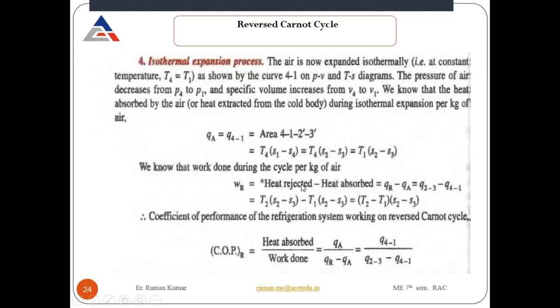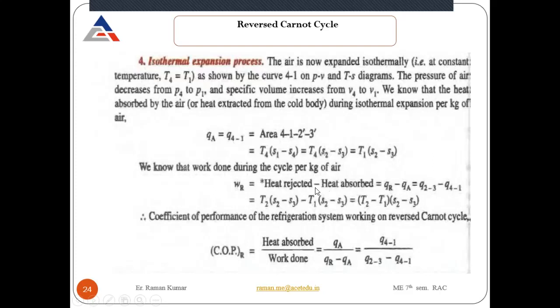So what is the work done during the cycle per kilogram of air? The work done per kilogram of air will be equal to heat rejected minus heat absorbed. How much heat is rejected to the surrounding and how much heat is absorbed from the cold body.